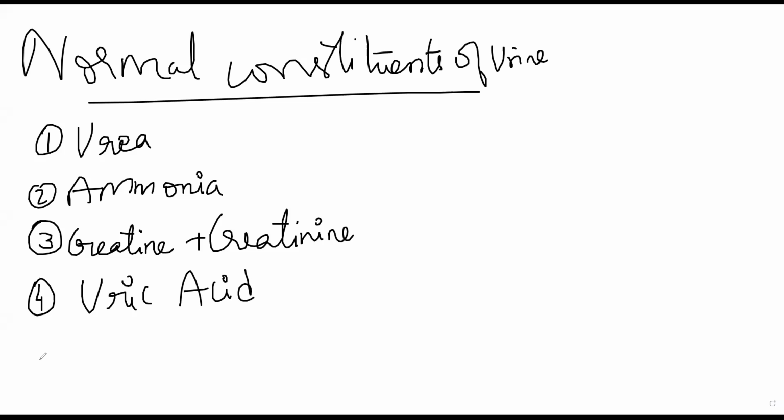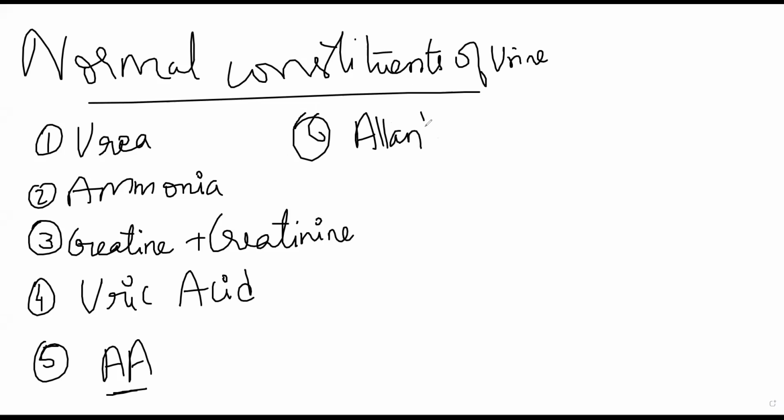Bile salts are abnormal. Bile salts नहीं रहना urine में. Bile salts है बोले तो problem है. Other salts may be a small amount. Amino acids. This is amino acid, okay. Then उसके अलावा there's a product called allantoin. ठीक है. Allantoin is an end product of purine metabolism. After you metabolize purines, you will get allantoin.